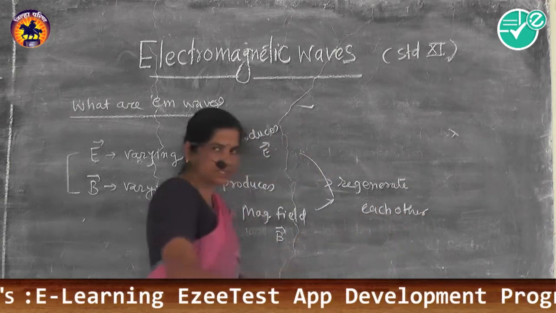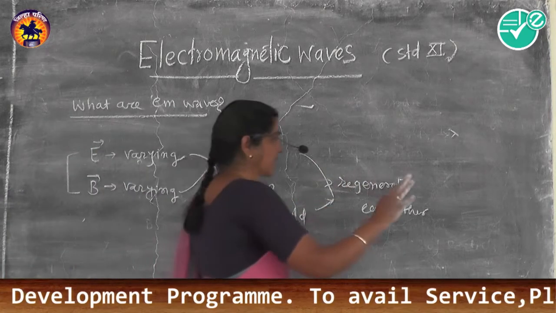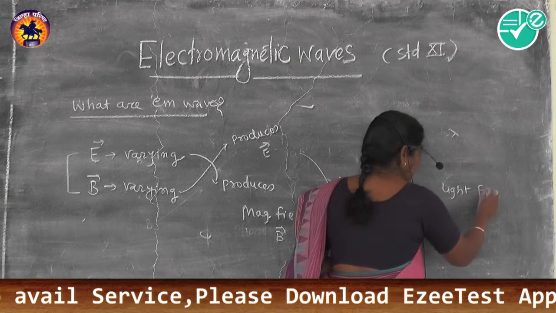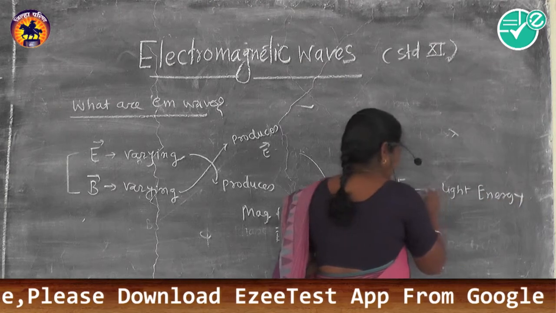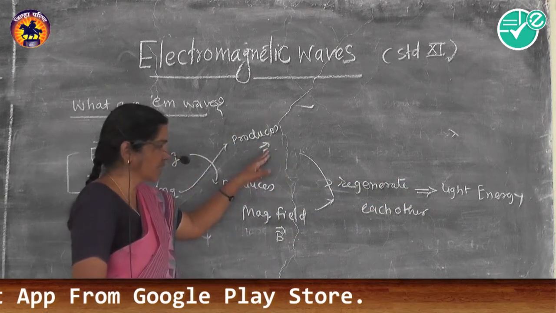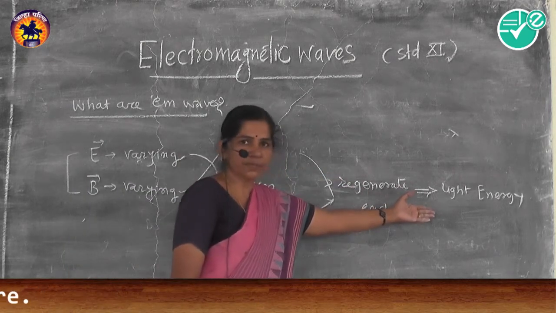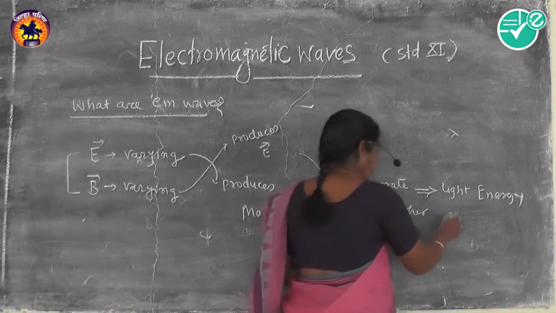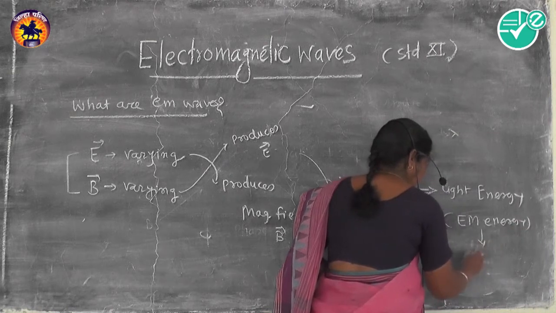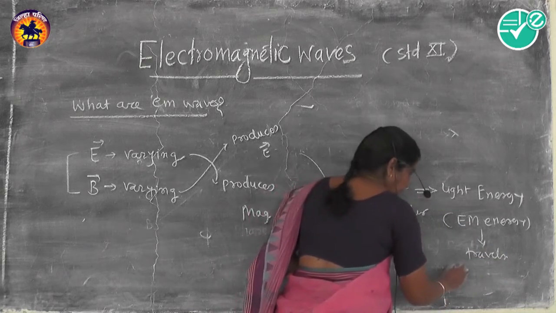So this sequence repeats. What is the result of repetition of this sequence? It produces another energy known as light energy. So light energy is produced due to the variation of electric field and variation of magnetic field. The new energy which is generated, known as light energy, is known as electromagnetic energy.